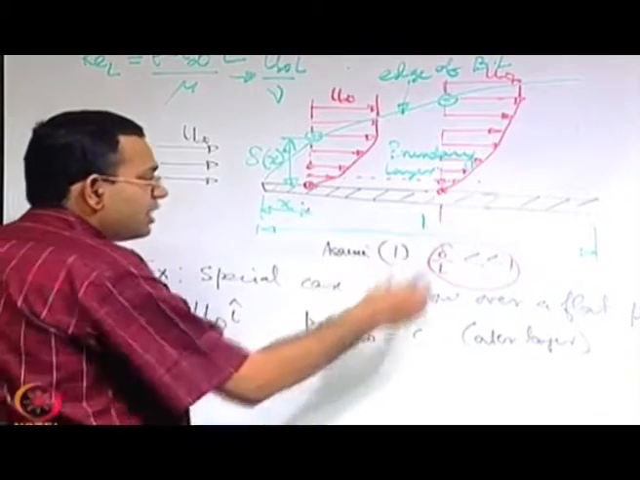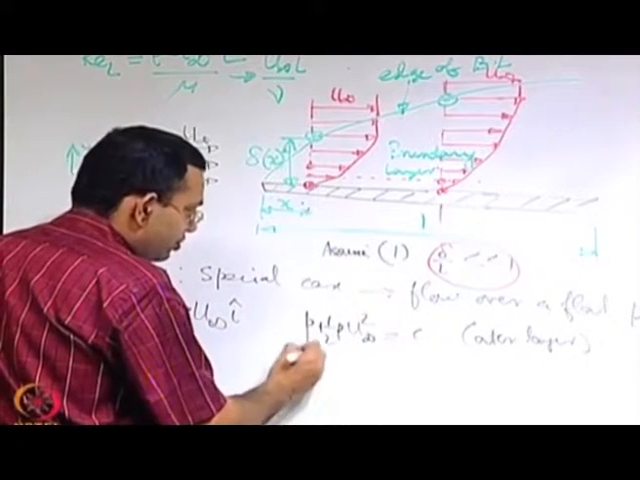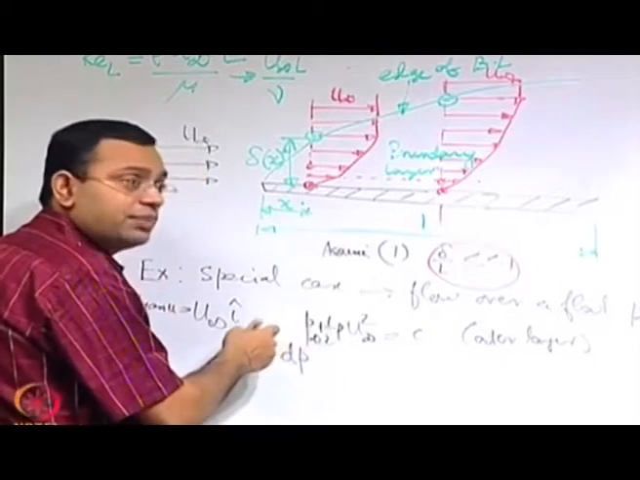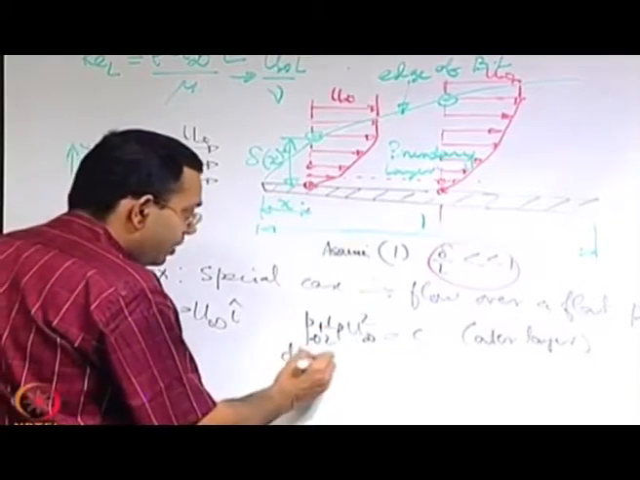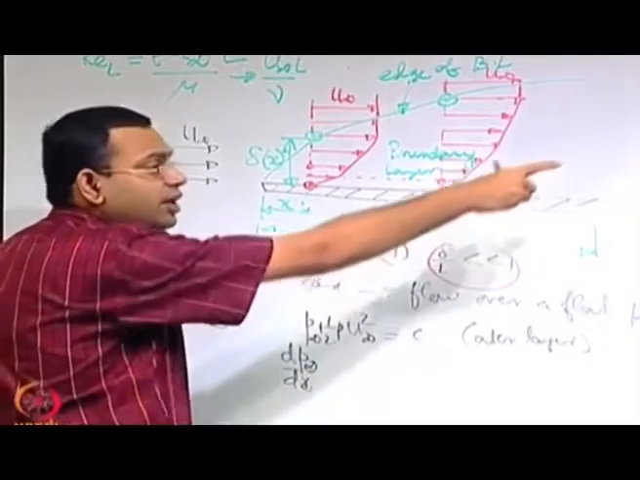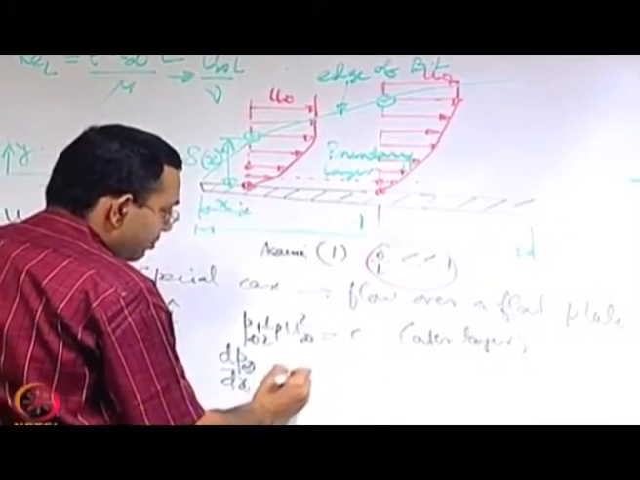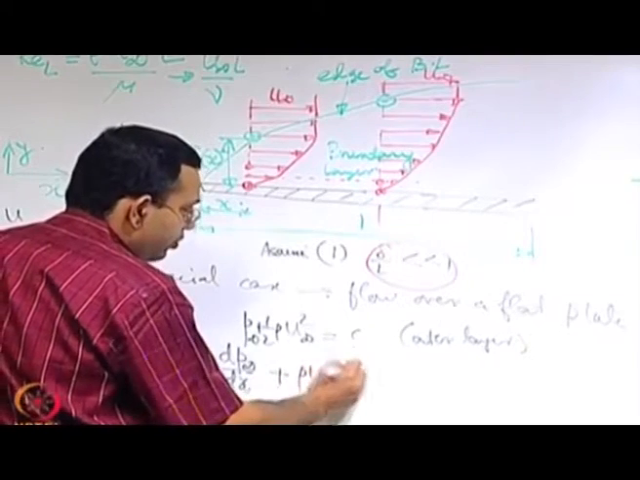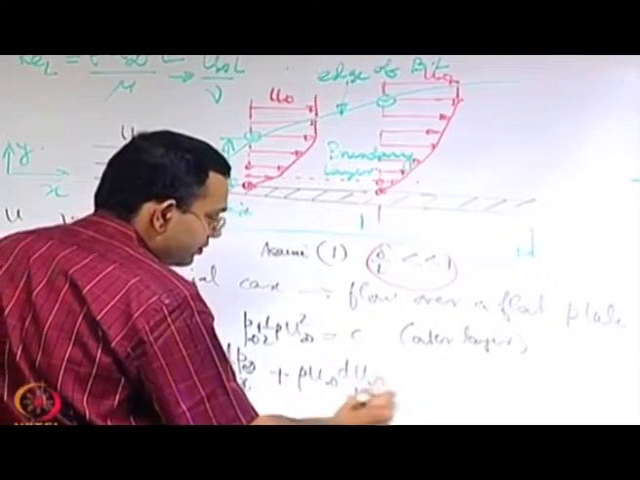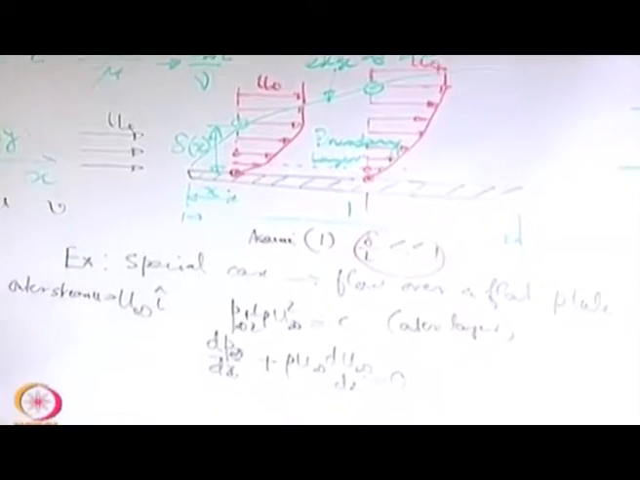Now if you differentiate that with respect to x, so this is P infinity, this P is P infinity outside the boundary layer. So dP infinity dx, why are we doing it? We require that in the x momentum equation. So dP infinity dx plus rho u infinity du infinity dx is equal to 0, right.